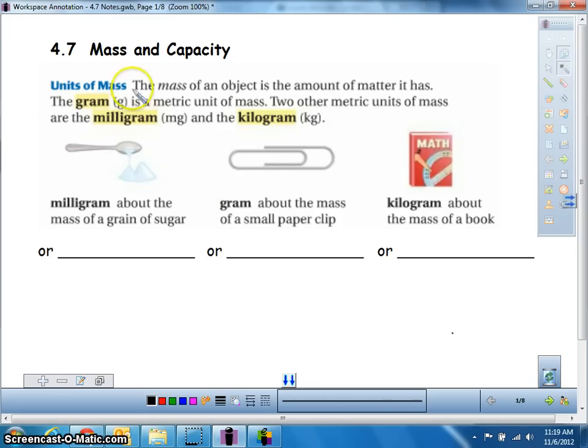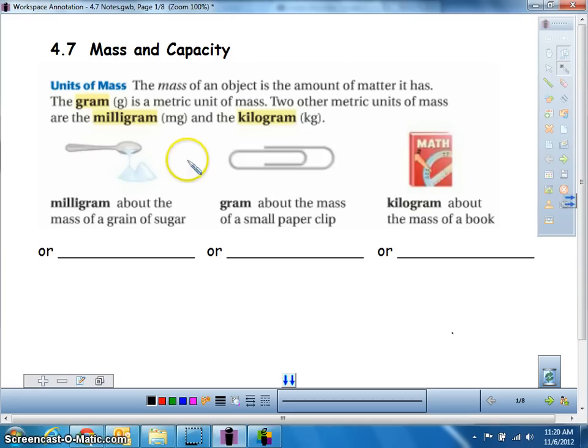So we're going to start out talking about mass. Mass is really how much something weighs. It's a little bit different because it's talking about how much matter is in it, but in the grand scheme of things, you're thinking about how heavy something is. Whenever we're talking about mass, we're going to talk about grams, and we'll use those same prefixes that Mr. Volk talked about, milli and kilo, but it's always a gram. Whenever you see gram, you know it's talking about how heavy something is. So our main ones that we're going to use today are milligram, gram, and kilogram.